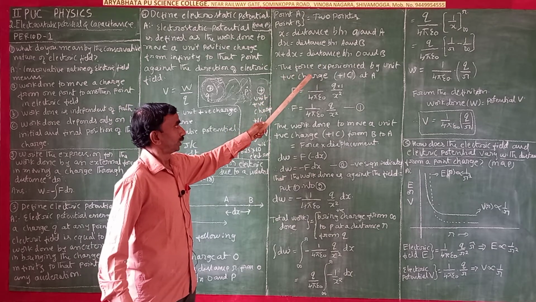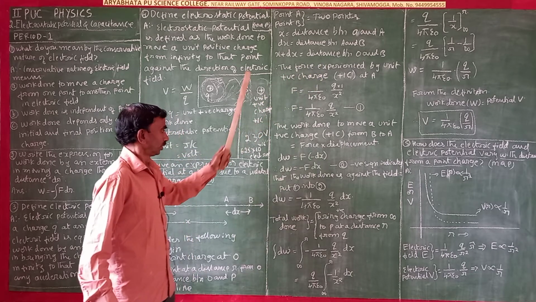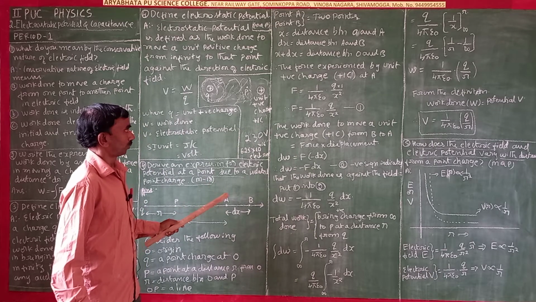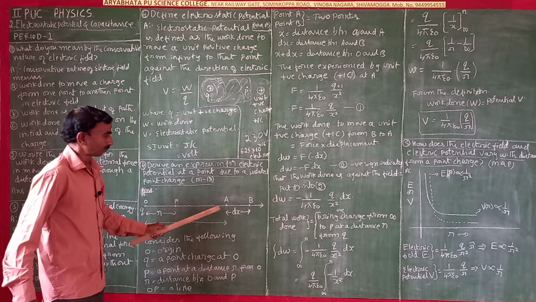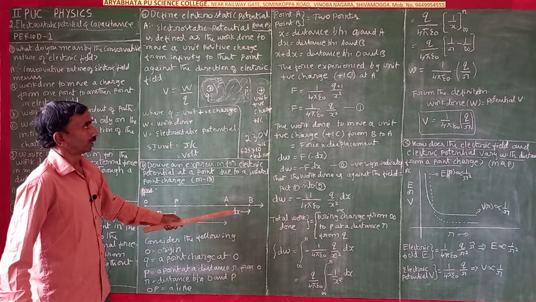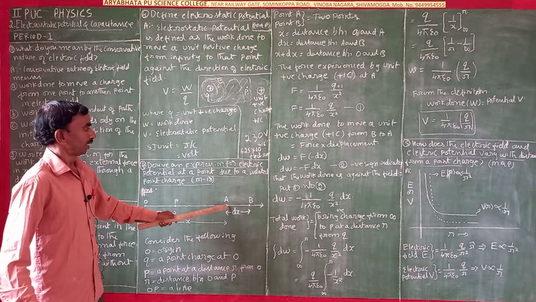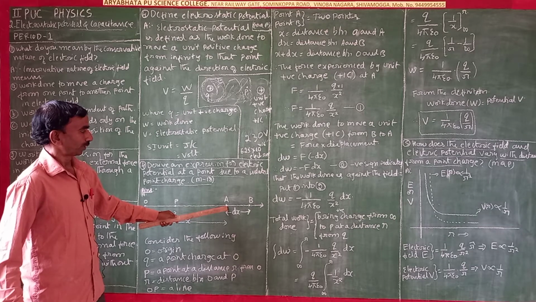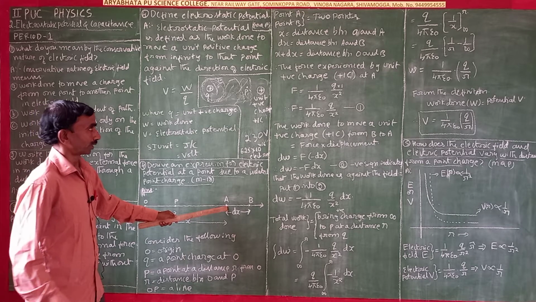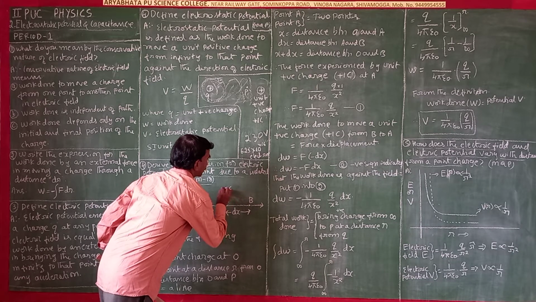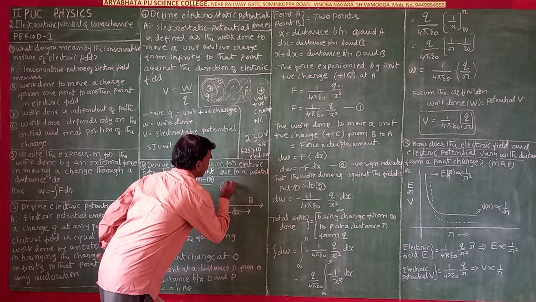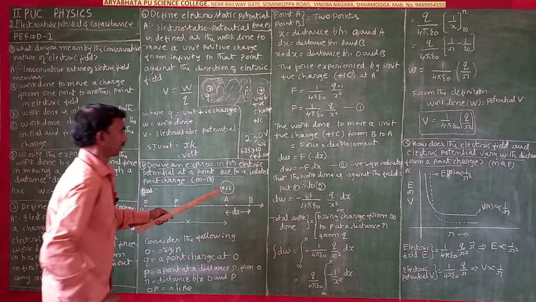Now the force experienced by the unit positive charge. This is the distance. One positive charge is there. At A there is a unit positive charge, 1 coulomb of charge.